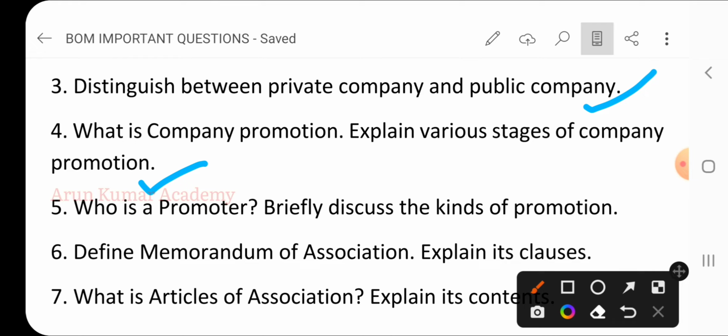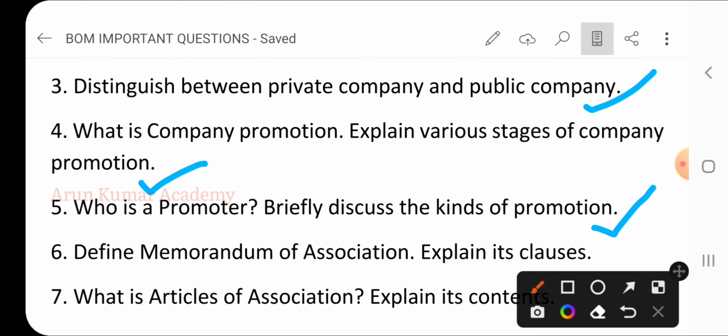Then fifth question, who is a promoter? Briefly discuss the kinds of promotion. So who is a promoter? Who is a promoter means what? One who conceives the idea of the business. So here we need to explain the kinds of promoters also.